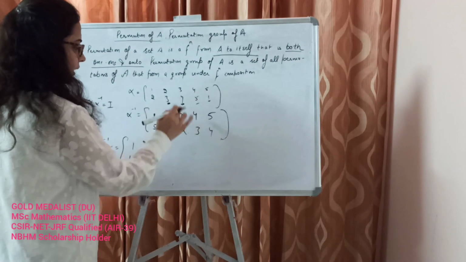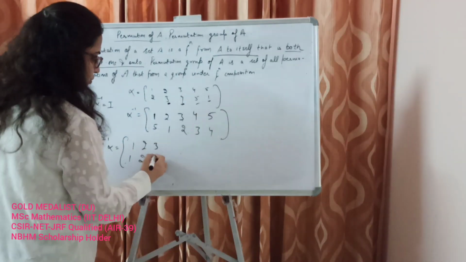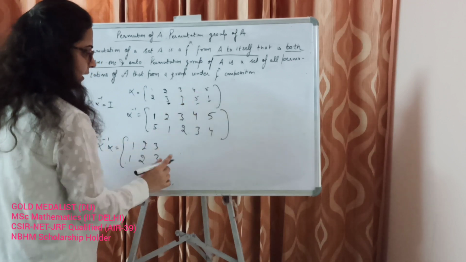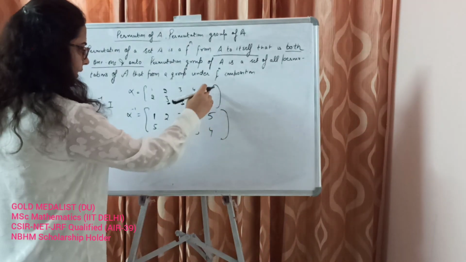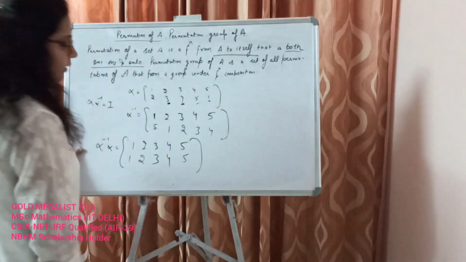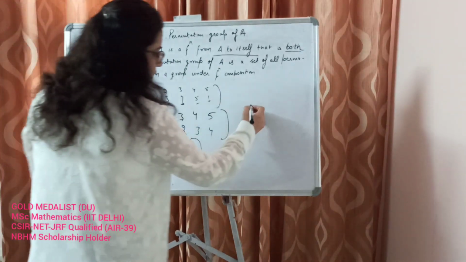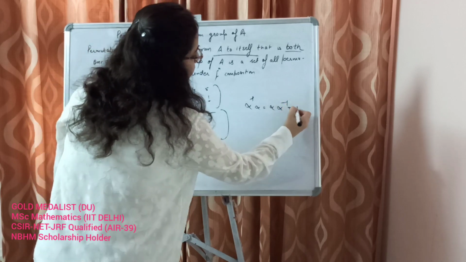Then 2 goes to 3, 3 goes to 2. 3 goes to 4, 4 goes to 3. 4 goes to 5, 5 goes to 4. Then 5 goes to 1 and 1 goes to 5. So this is also the identity. Hence alpha inverse alpha equals alpha alpha inverse equals the identity.